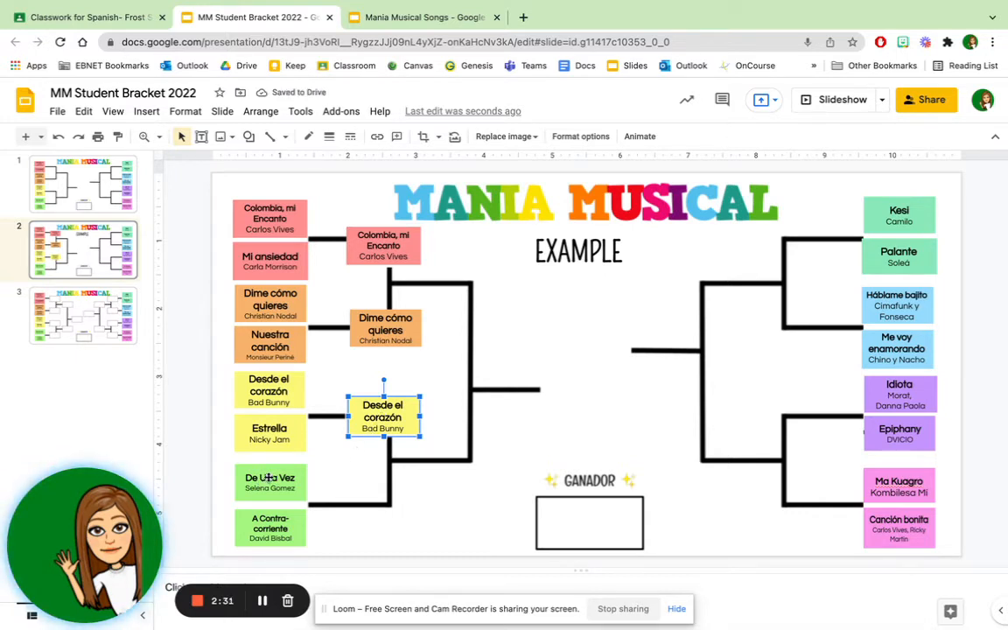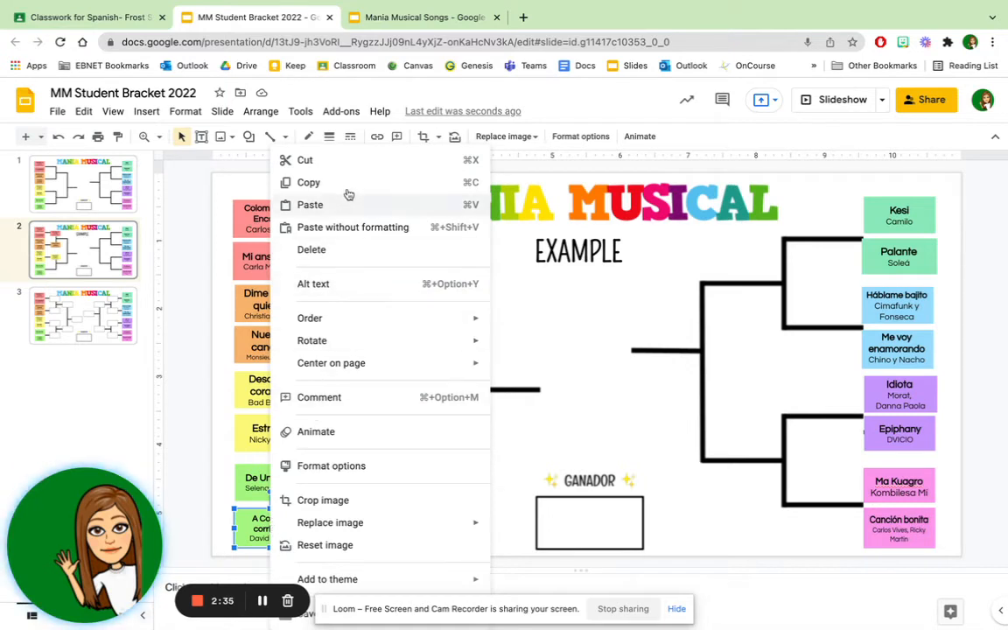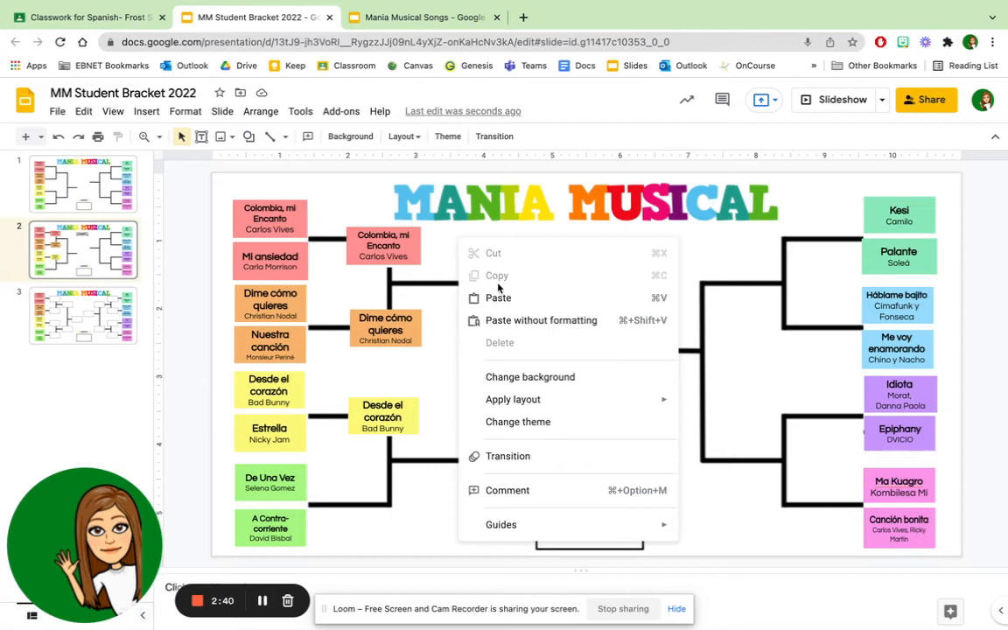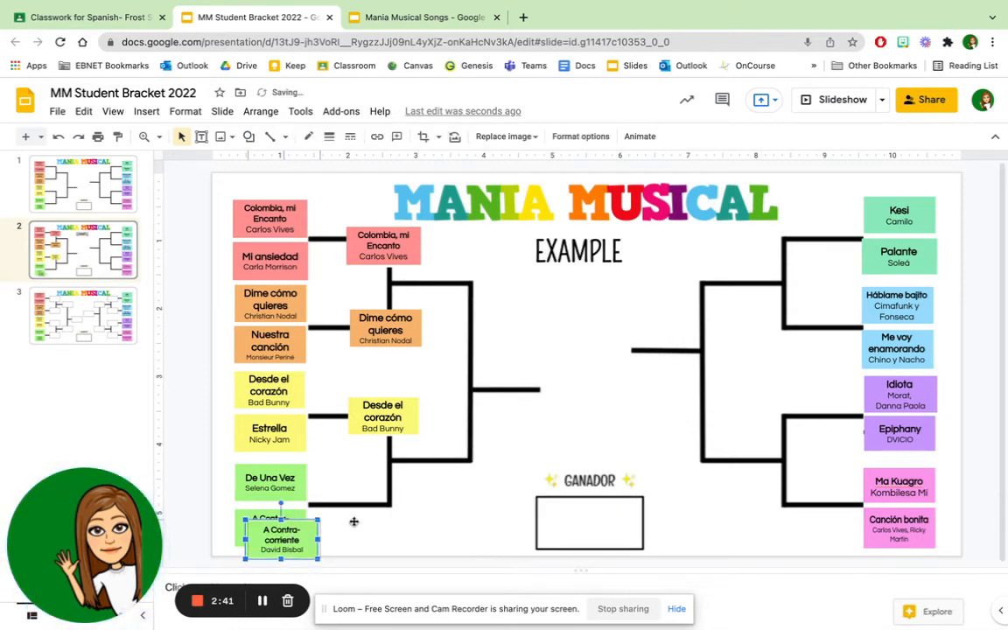De Una Vez versus A Contracorriente. I think I'm going to go with A Contracorriente, so I'm going to copy and paste. For now, I'm just doing the left side of the bracket to show you, but you can see now the red is versing the orange. Colombia, Mi Encanto is versing Dime Como Quieres for my bracket.